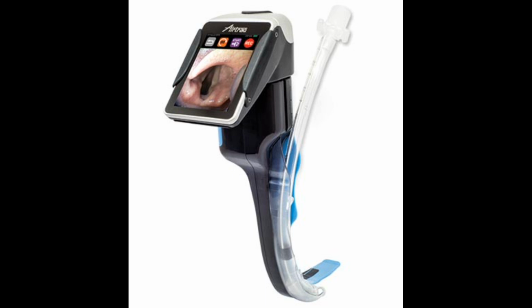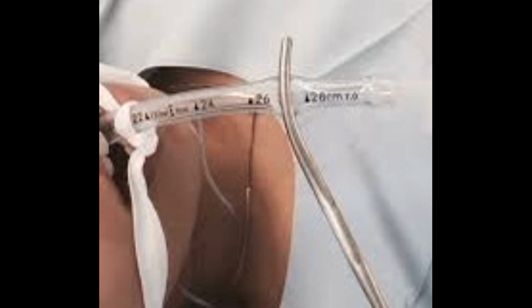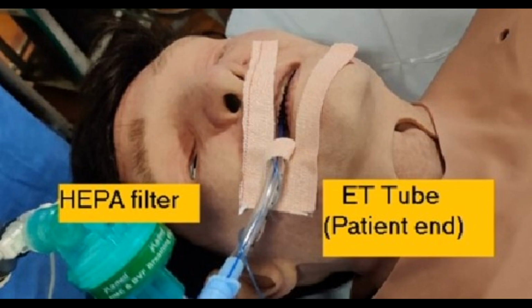At tracheal intubation, place the tracheal tube without losing sight of it on the screen and pass the cuff 1 to 2 centimeters below the cords to avoid bronchial intubation. We suggest to clamp the endotracheal tube immediately after intubation and inflate the cuff with adequate air or a measured cuff pressure of 20 to 30 centimeters water.